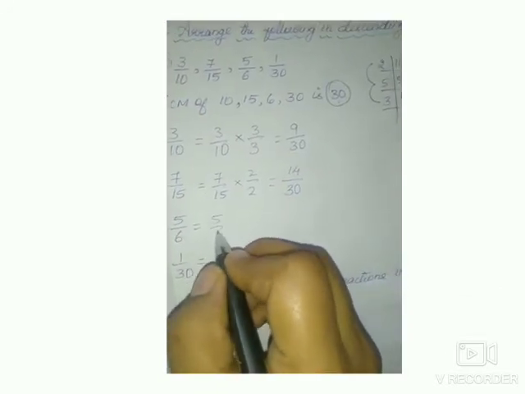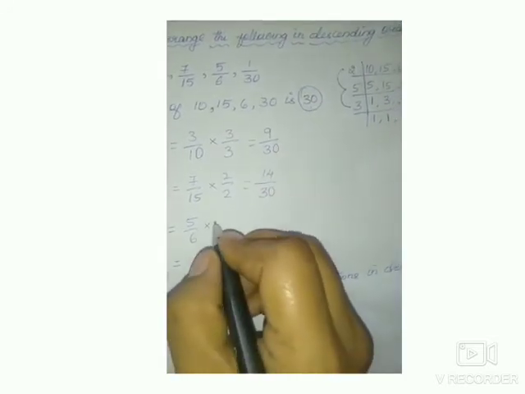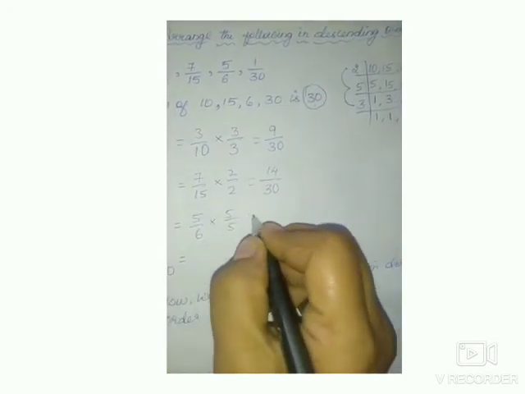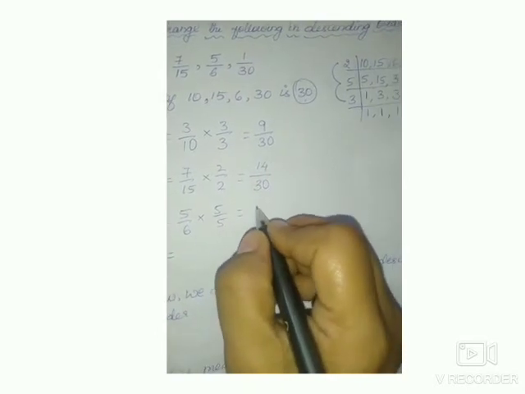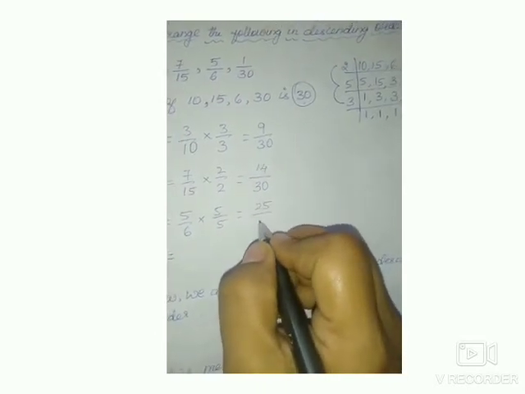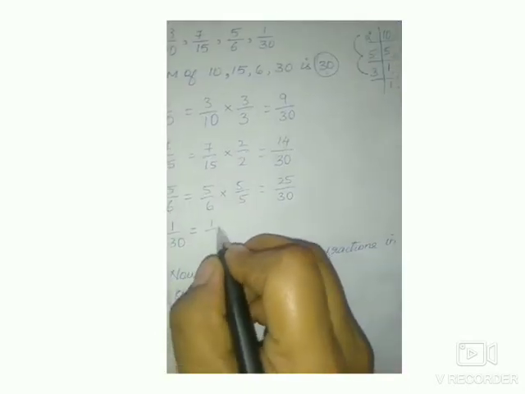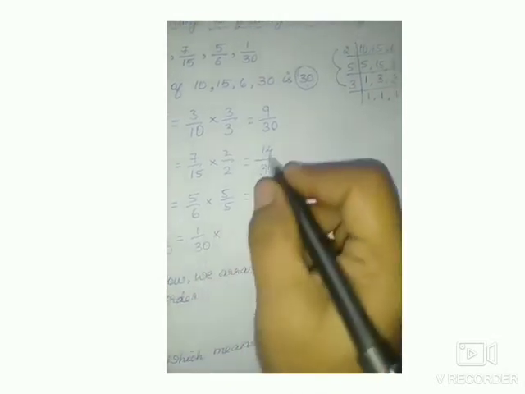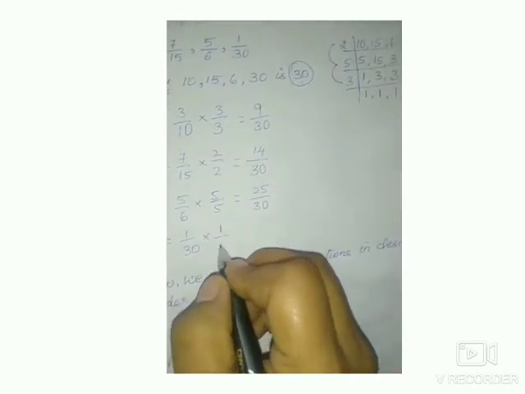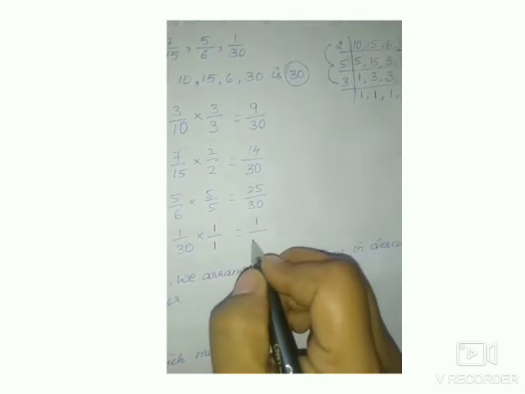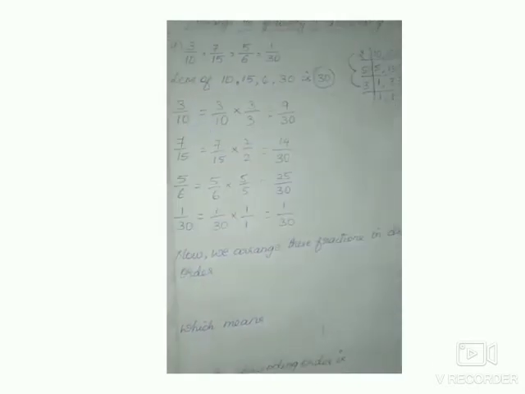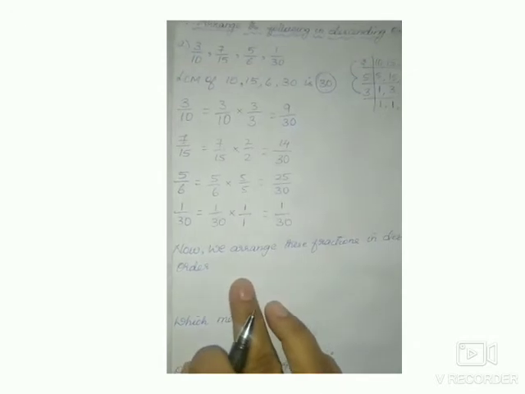5 by 6. 6 how many are 30? 6 5s are 30. Multiply numerator and denominator by 5. 5 5s are 25, 6 5s are 30. 1 by 30. So 30 how many are 30? 30 ones are 30. So 1 one is 1. 30 ones are 30.